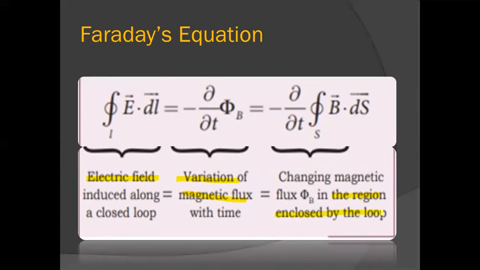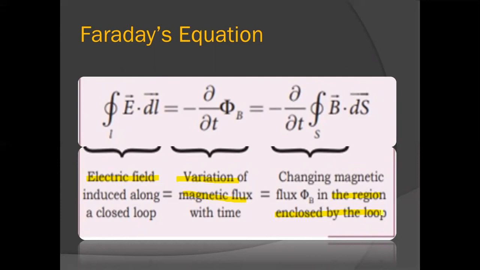Okay? So just remember this well. This is Faraday's equation. So Faraday's equation shows that the change in flux in a region enclosed by a loop gives rise to the electric field induced along the closed loop.